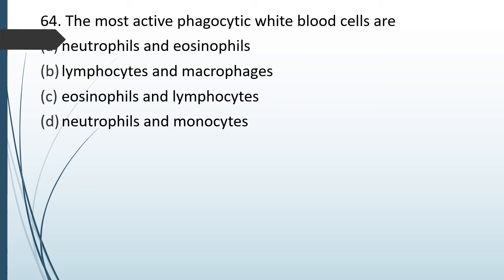Question number 64. The most active phagocytic WBCs are neutrophils and eosinophils, lymphocytes and macrophages, eosinophils and lymphocytes, neutrophils and monocytes. Most active phagocytic WBCs. The correct answer is option D, neutrophils and monocytes.